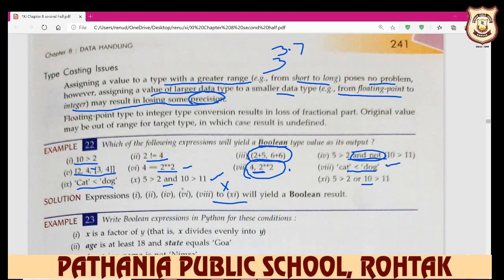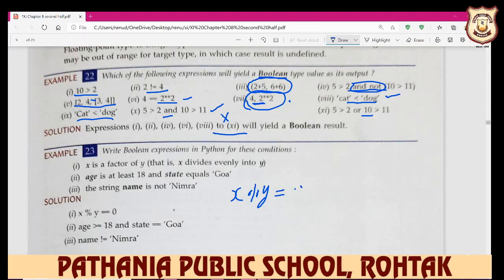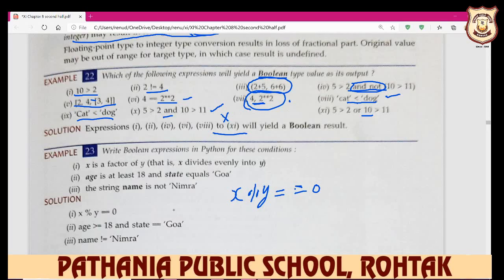Okay. Next, write a boolean expression in Python for this condition. For example, x is a factor of y. Factor of y means x divides y evenly, so you define it as y mod x is equal to 0. We define the factor so that when you divide any value and the remainder is 0, only then is it a factor. Do this practically also.